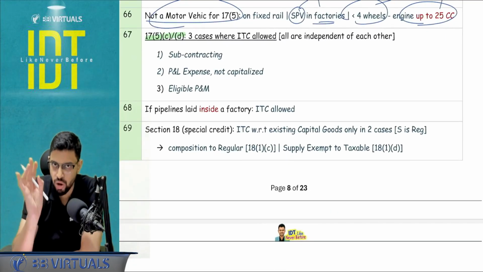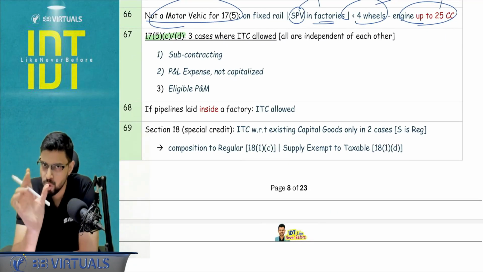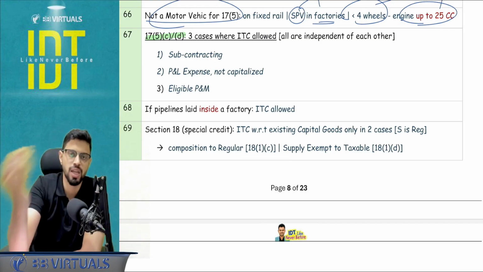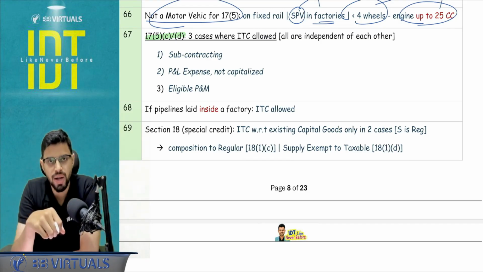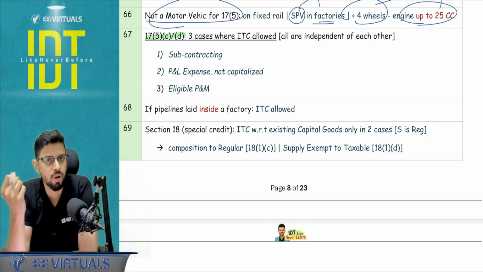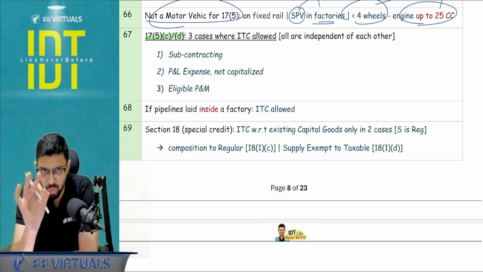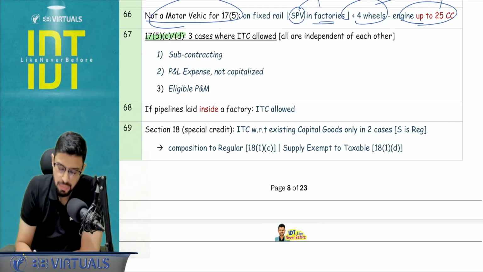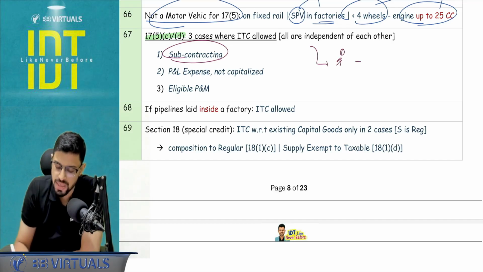17.5C, 17.5D: works contract and self-construction. Both are same things basically. 17.5C you are taking from someone else, whole and sole contract of goods plus services. 17.5D you are doing self-construction by taking goods and services separately. Three cases, in both the cases it is common that ITC is going to be allowed. Case number one, subcontracting. So basically one person is taking this particular service and giving to someone else. For him the ITC will be allowed.